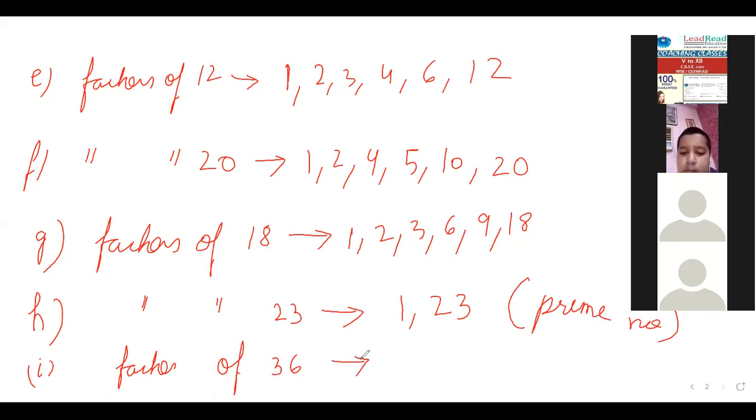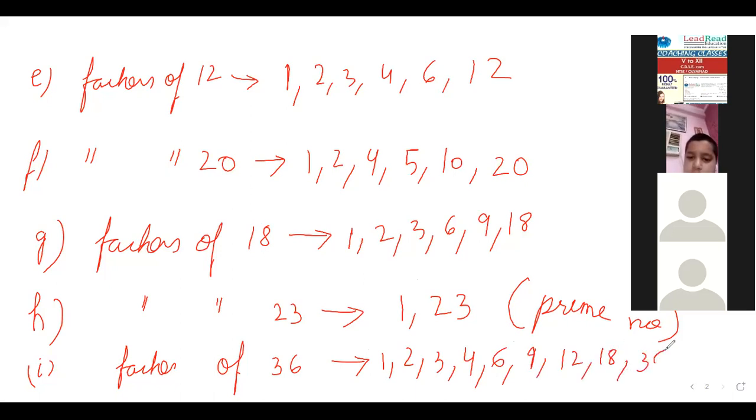Okay, Hriday, I just have a doubt, ma'am. The factors of 36 are 1, 2, 3, 4, 6, 9, 12, 18, and 36. Excellent. Ma'am, I also have a doubt. Why is 1 called neither prime nor composite? There are so many factors of 36. Yeah, there are many factors, I agree.